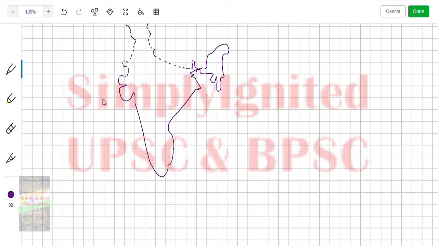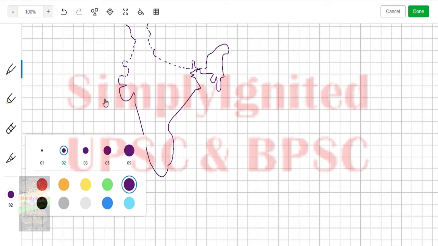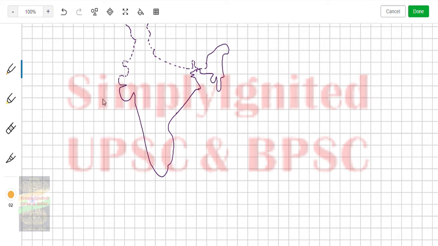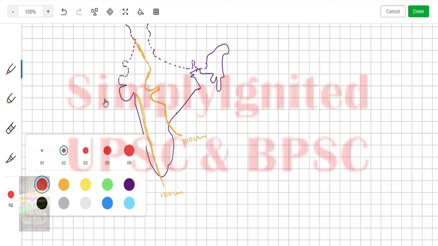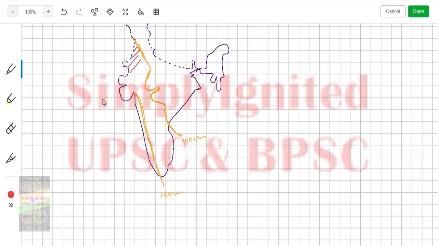Okay, so let's see. We know one thing: this is more or less your 100 centimeter isohyet. You understand what is isohyet? Here is your 100 centimeter isohyet. What is isohyet? Places getting the same rainfall, right? 100 centimeter. And this is the section of India that receives less than even 100 centimeter of annual rainfall.